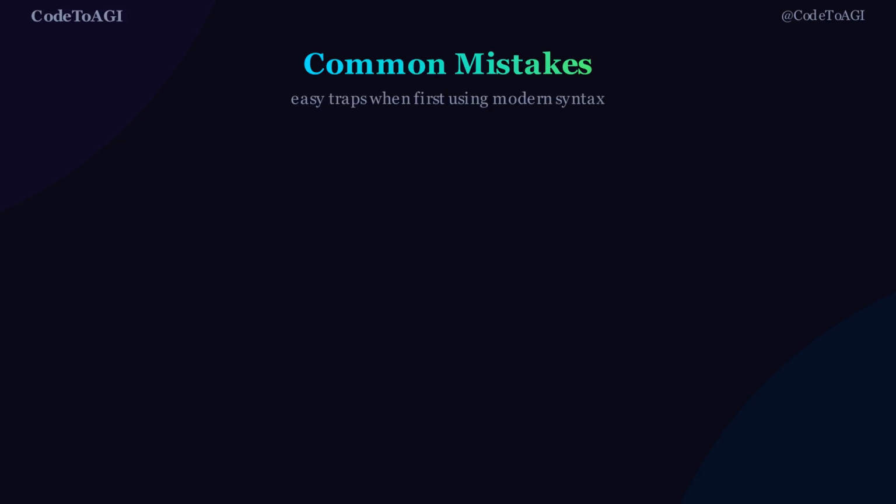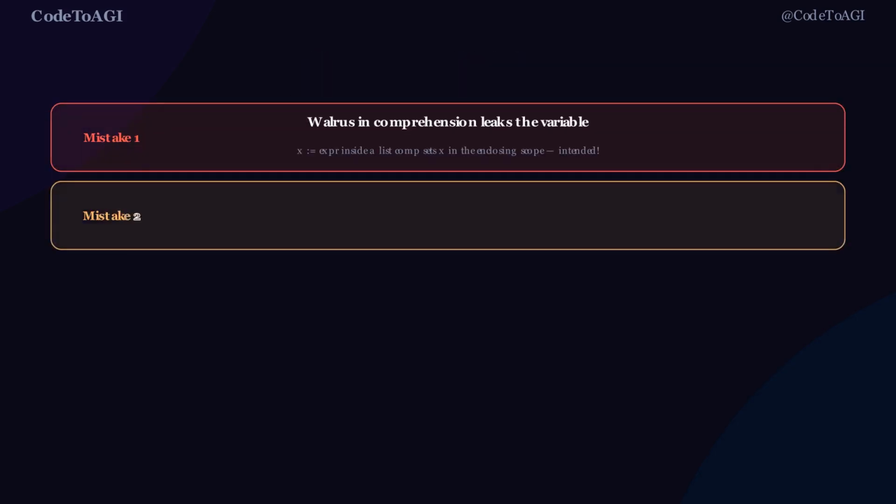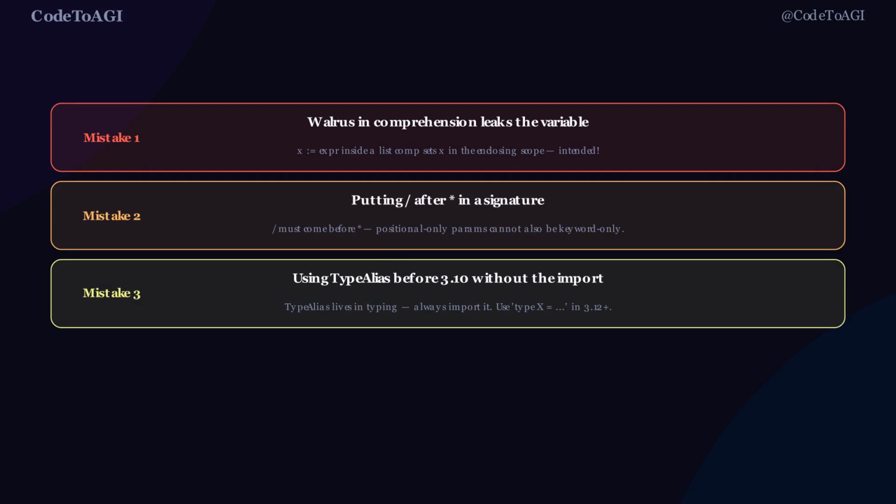Three mistakes everyone makes with modern syntax. Mistake 1. Walrus inside a comprehension leaks the variable. That is intentional by design, not a bug. Mistake 2. Putting / after * in a signature. / must come before *, always. Mistake 3. Using TypeAlias without importing it. In 3.12 you can use the type keyword instead.